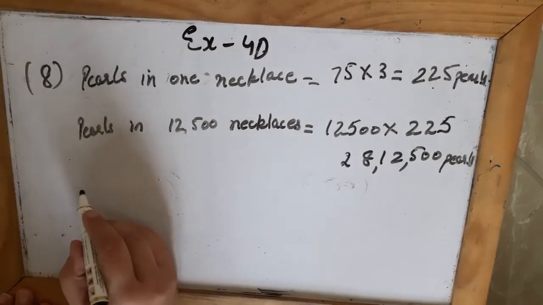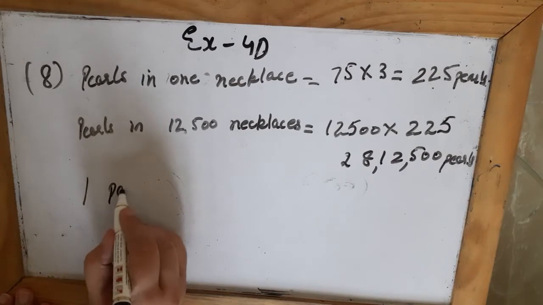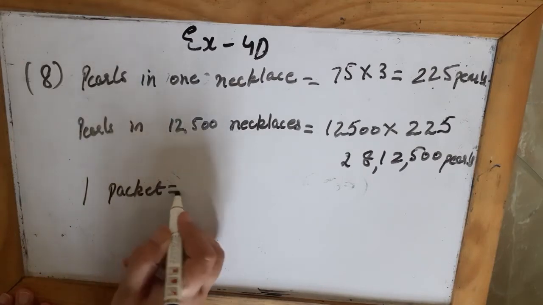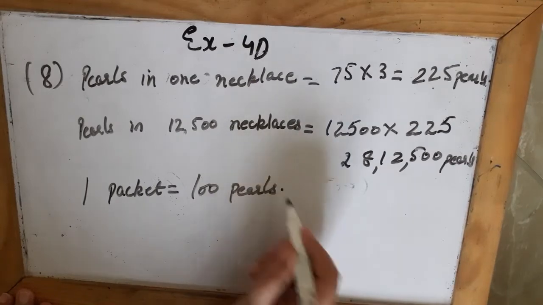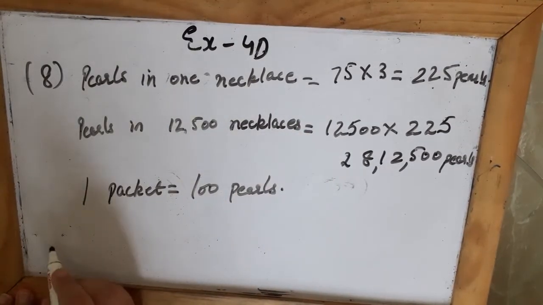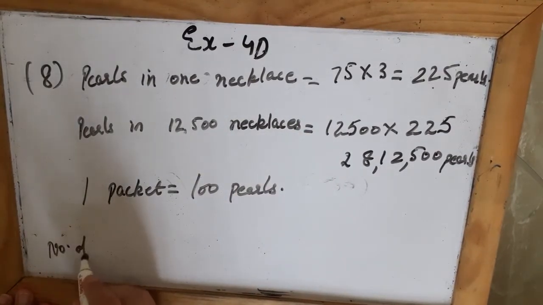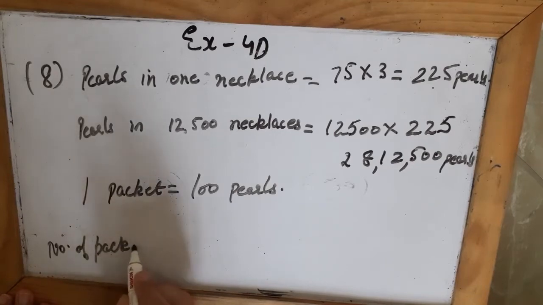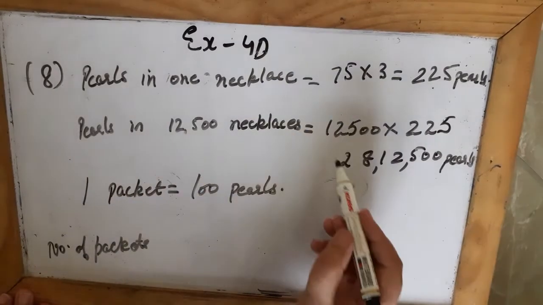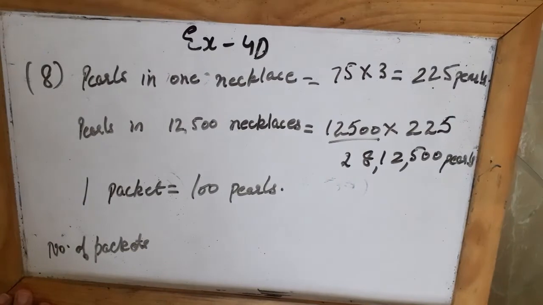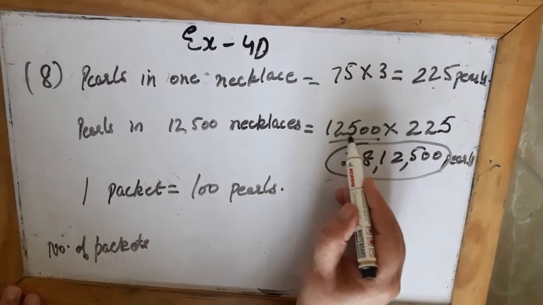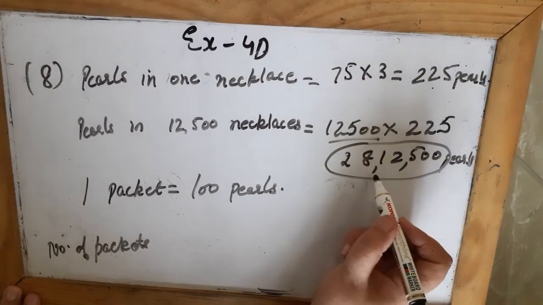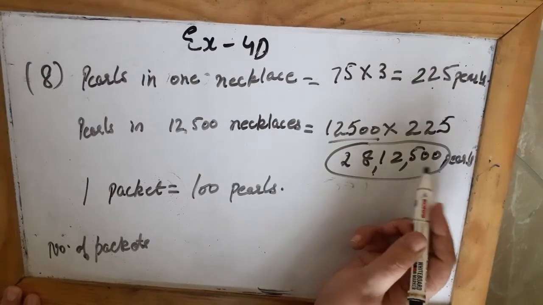Now what they are asking you is how many packets of 100 pearls will be needed. There are some packets, like in one packet there are 100 pearls. So they are asking how many packets of pearls will be needed for these many necklaces. Now I know that the total number of pearls in these 12,500 necklaces is 28 lakhs 12,500.